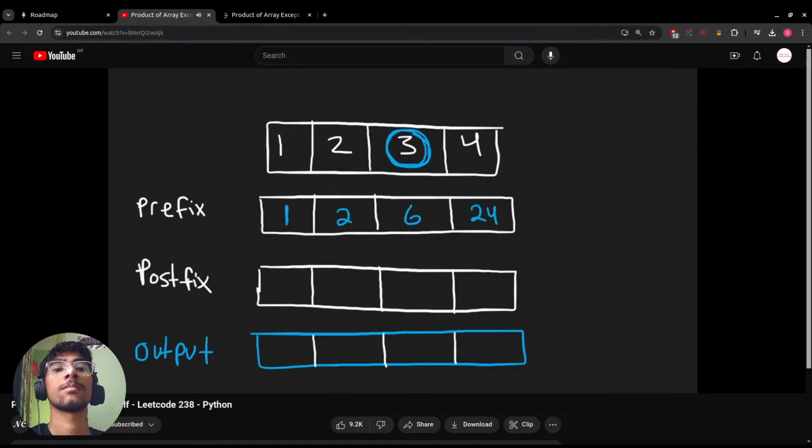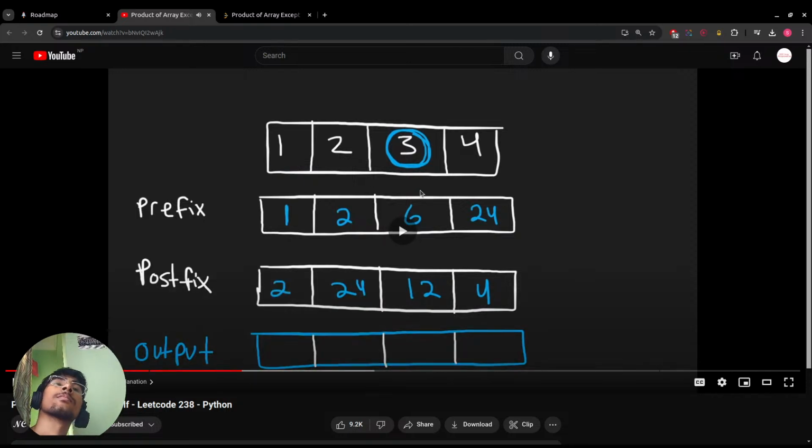And for postfix, we're basically going to do the exact same thing and do it in reverse order. So here we would get 4. Here we would get 3 times 4. Here we would get 2 times 12. And then here we just get 1 times 24, which is just going to still be 24.